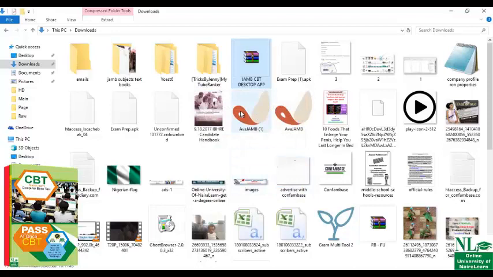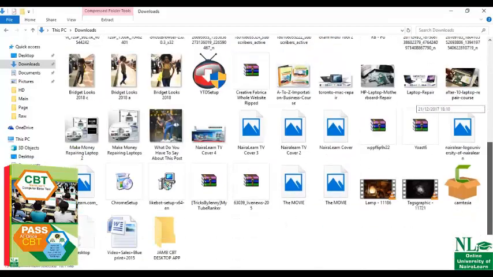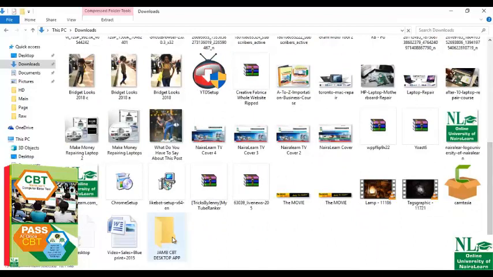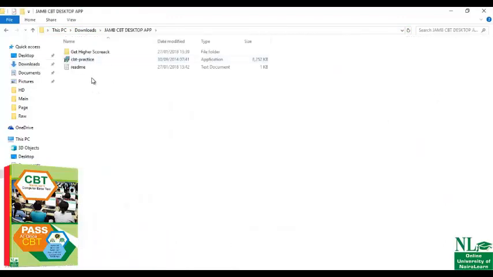It's almost done. So it's done. So let's look for the open folder. Look at it here. This is the extracted folder. When you download it and extract it, this is how it will look. Just double click on it to open the folder, and this is it.